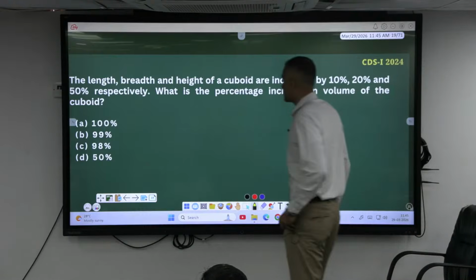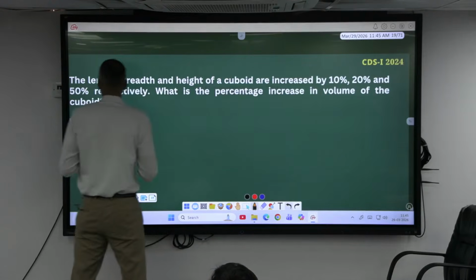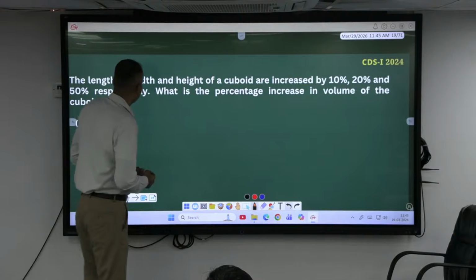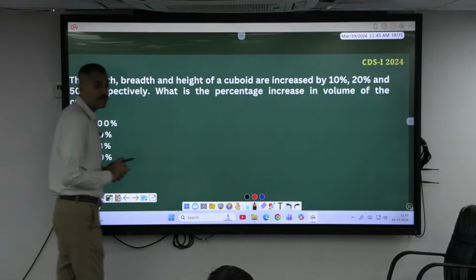See, this is also a successive question only. He says, length, breadth and height of a cuboid are increased by 10, 20 and 50% respectively. What is the percentage increase in the volume of the cuboid?